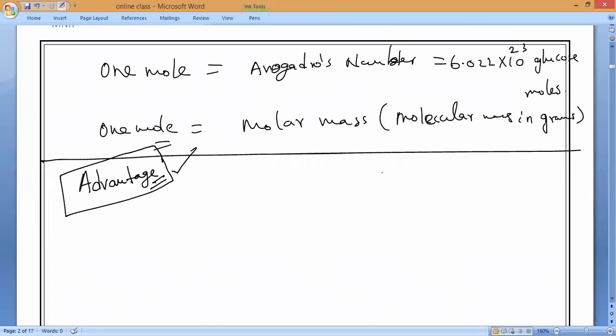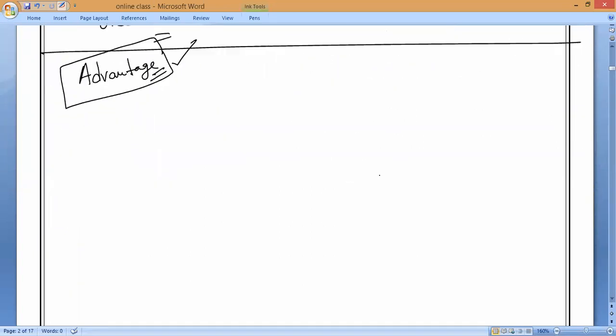Now, next what we are going to study is not having advantage, it is a disadvantage which we observe in our daily life. So the second type of redox reaction, which is more important for our daily life, you might have already studied in your lower classes. That is what we used to call corrosion. Have you heard this word called corrosion? Please respond. Yes, sir.